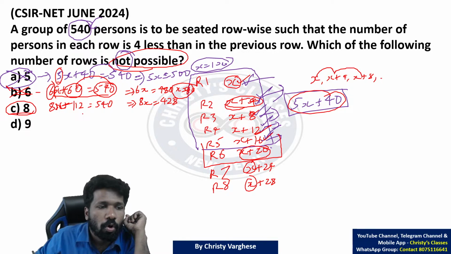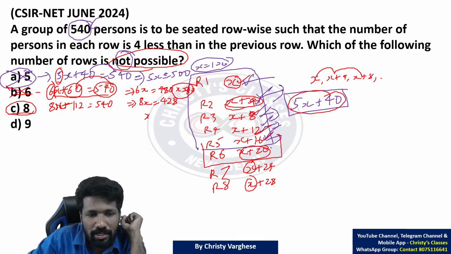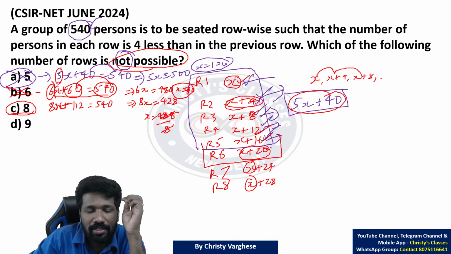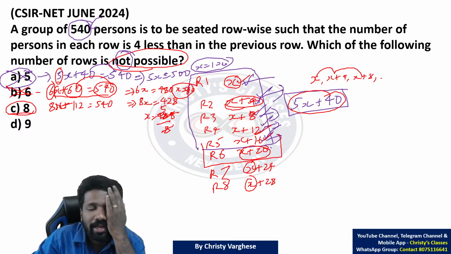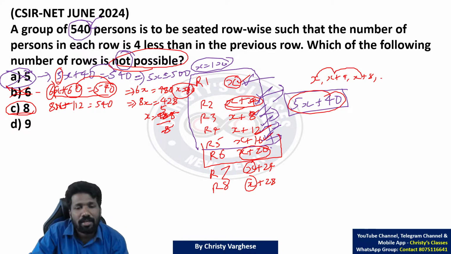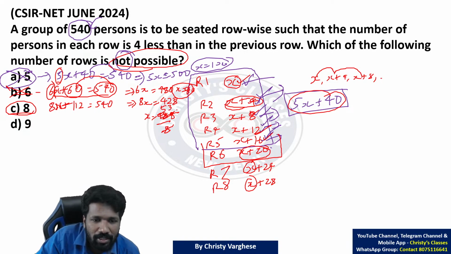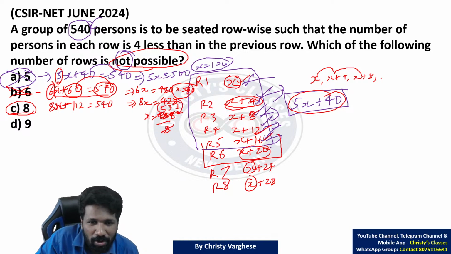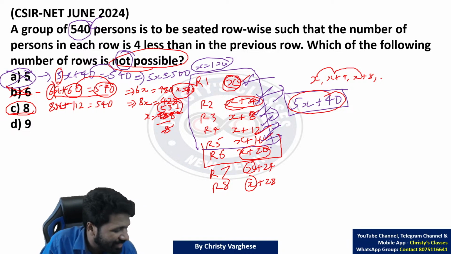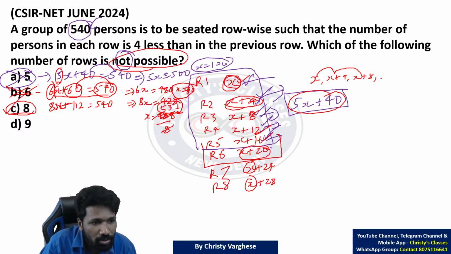So option C is not possible because x is equal to 428 by 8 hoga na. If you simplify, 53 and half milega. Number of persons half quarter ऐसा नहीं हो सकता है ना. Are you understanding? So option C is the answer, which is not possible.